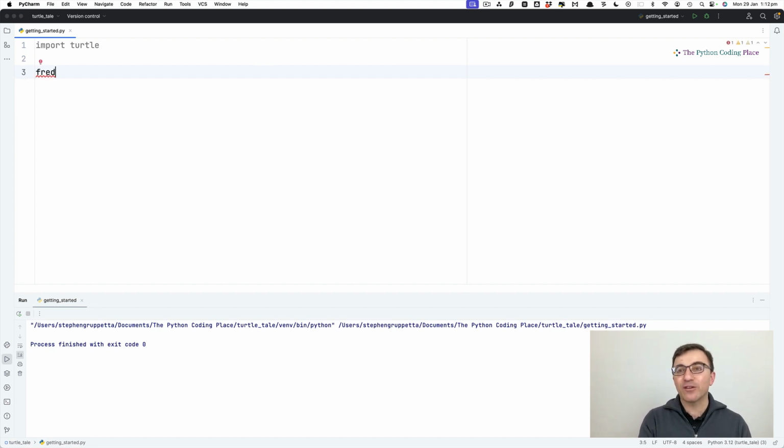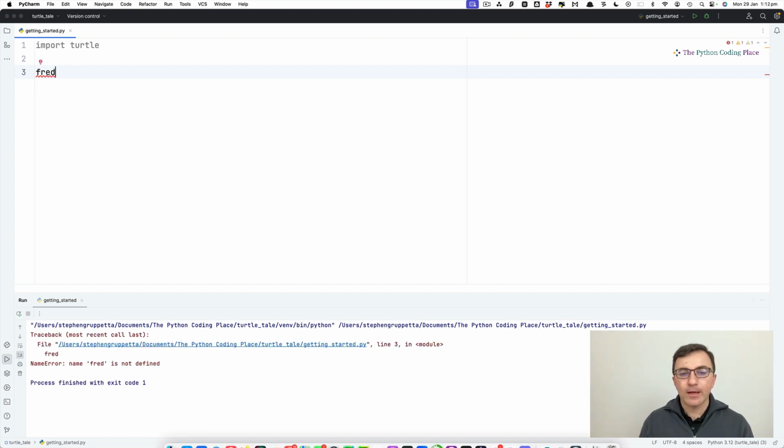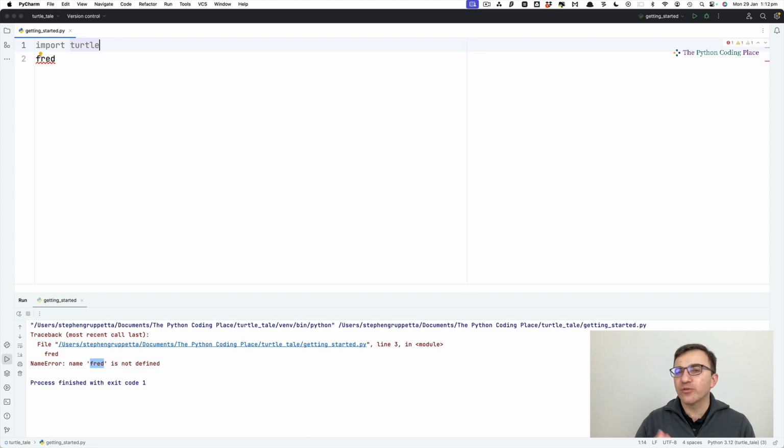And you can see that Fred is underlined in red. We know what that means. Let me run this code. On line 3, name Fred is not defined. So Python is again telling me I have no idea what this name Fred is. I don't know what it is or who it is. Incidentally, the blank line is not important, right? I'm just putting it in. You'll see in a bit why I sometimes skip a line. It's a bit like when you start a new paragraph when you're writing in English.